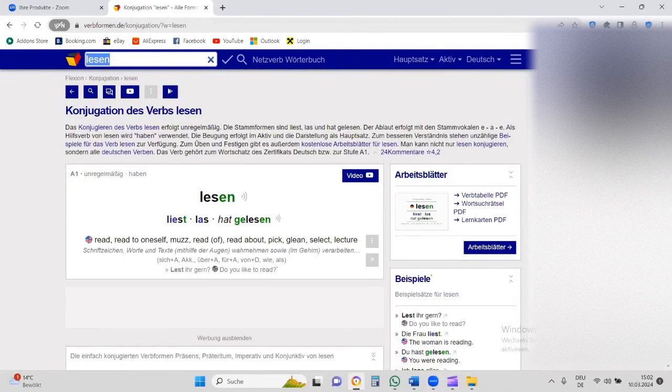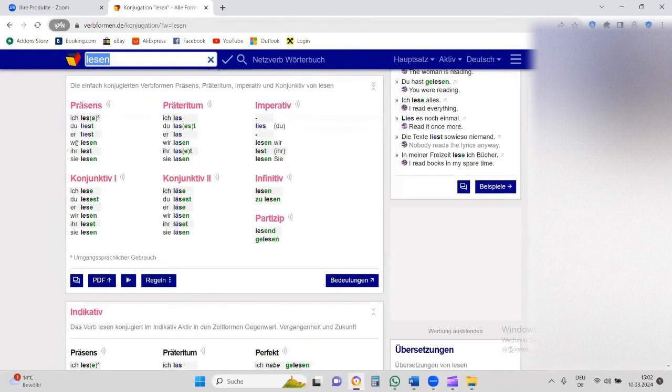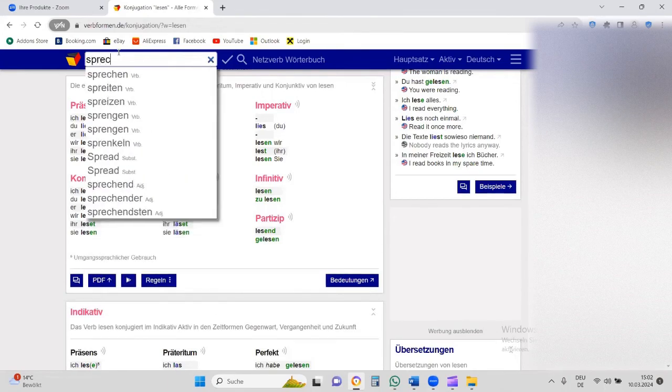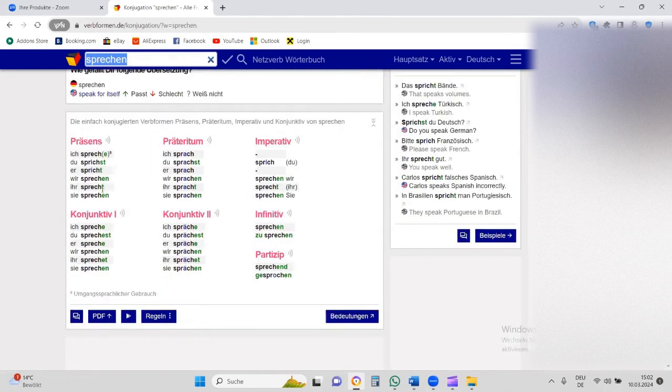If you come down here, you will notice the same thing. Er liest. If you want to go to "sprechen" for expression, same thing, no problem. Er spricht.